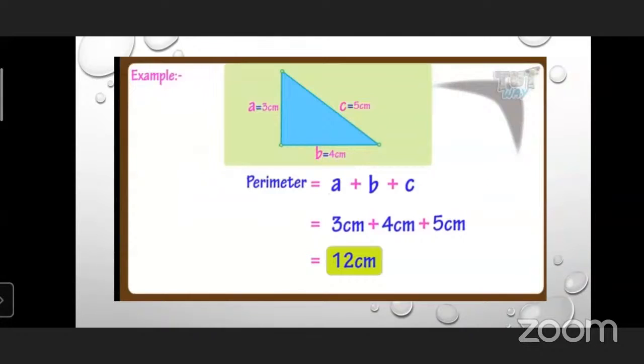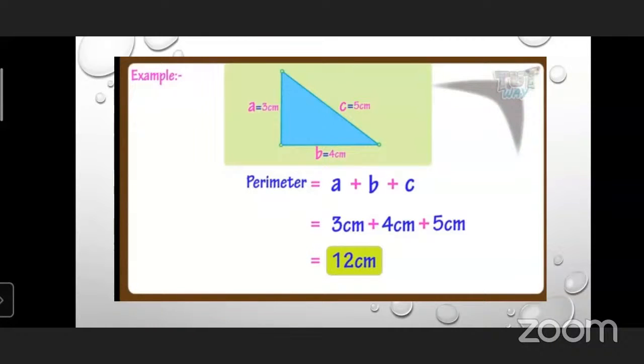Very good. Here is another example for you. Which measurements are given? A is 3 centimeter, B is 4 centimeter, C is 5 centimeter. Yes, very good, 12 centimeter.